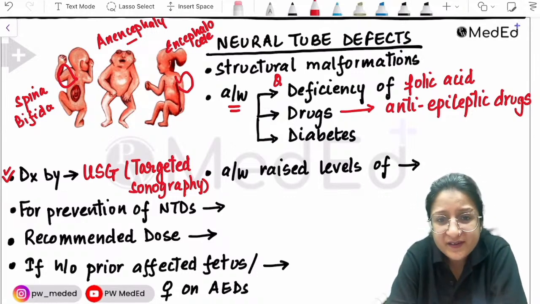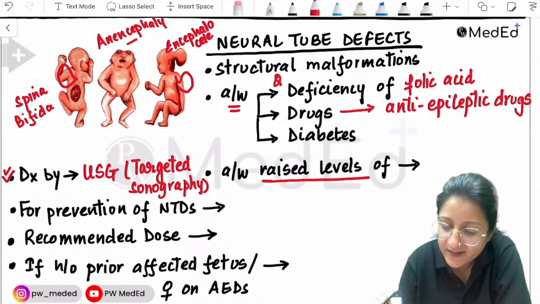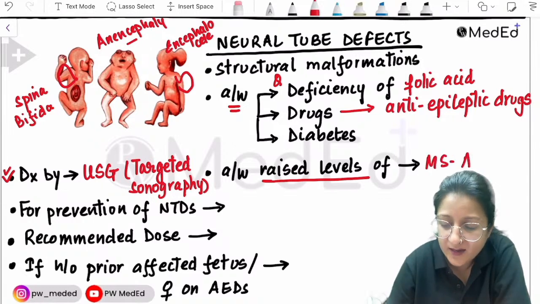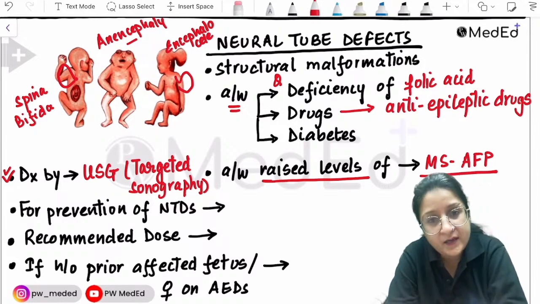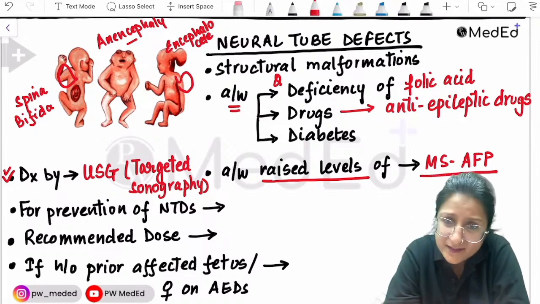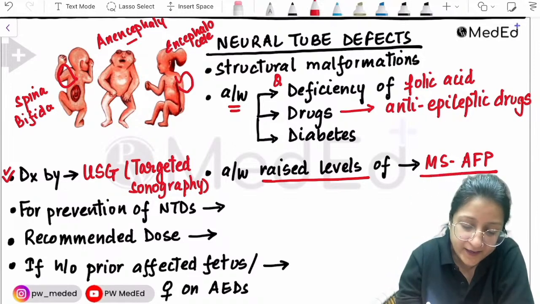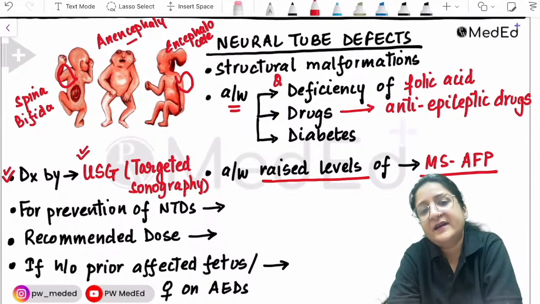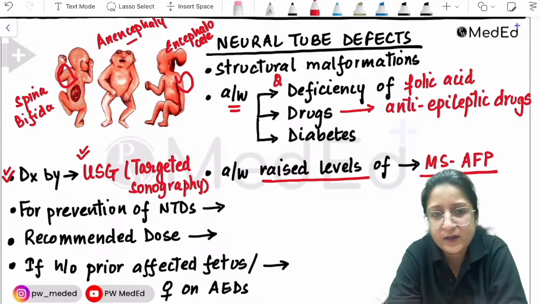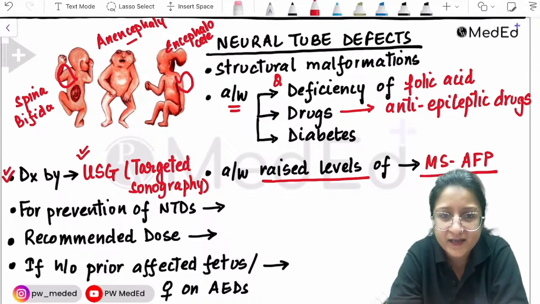Now, neural tube defects are also associated with raised levels of maternal serum alpha fetoprotein. If maternal serum alpha fetoprotein levels are raised, then the diagnosis will be made by targeted sonography or ultrasound only. So that is how neural tube defects are diagnosed.